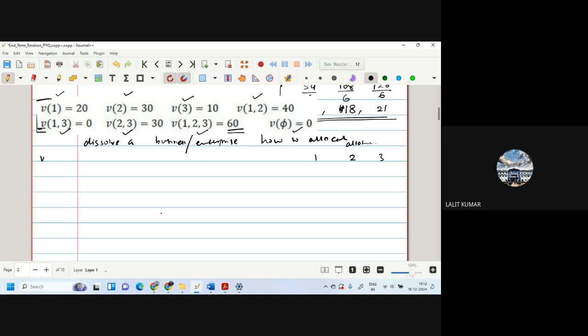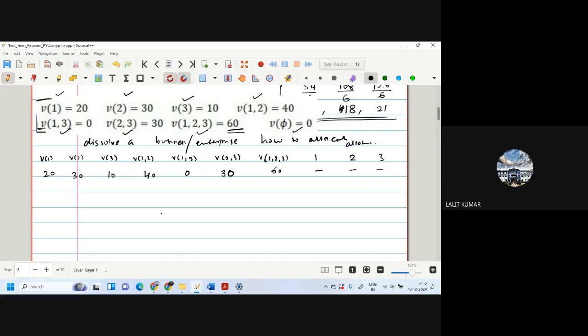And here we can write V1, V2, V3, V12, V13, V23, and V123. So we start here with the starting values. V1 is 20, V2 is 30, V3 is 10, V12 is 40, V13 is 0, sorry, V23 is 30, and V13 is 0, and V123 is 60. And here is blank. Now nobody is having individual. So what do we do?